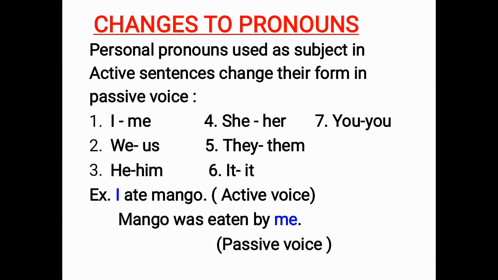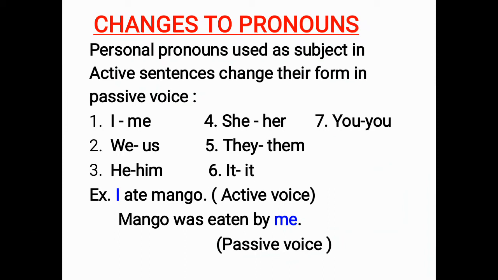So let's see the example. I ate mango. This is an example of active voice. Now while we change that sentence into passive voice, the object of active voice, that is mango, will become the subject. In active voice, I is the subject, ate is the verb, and mango is the object.